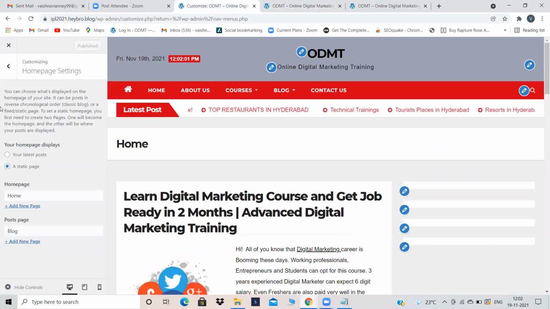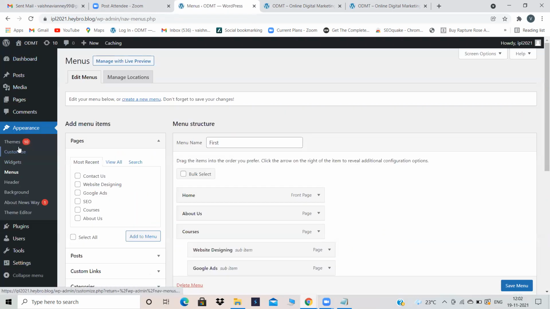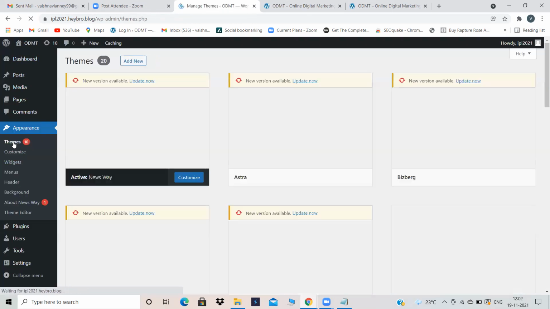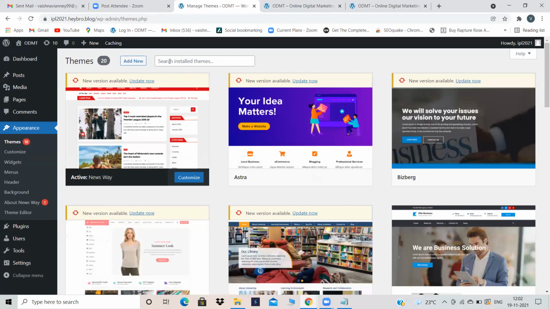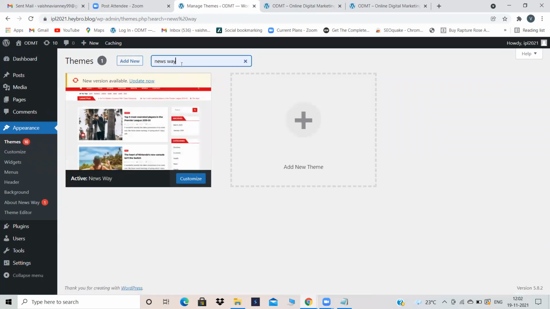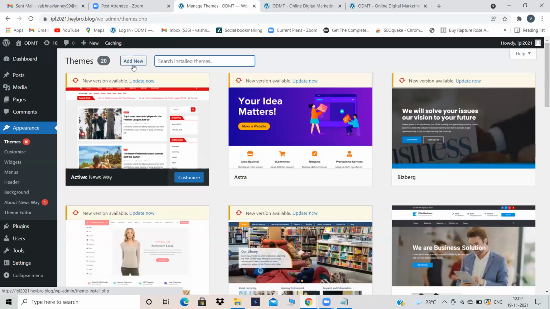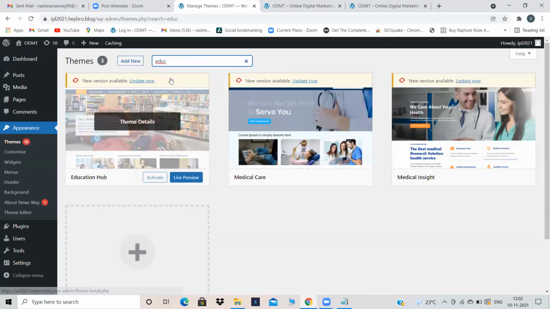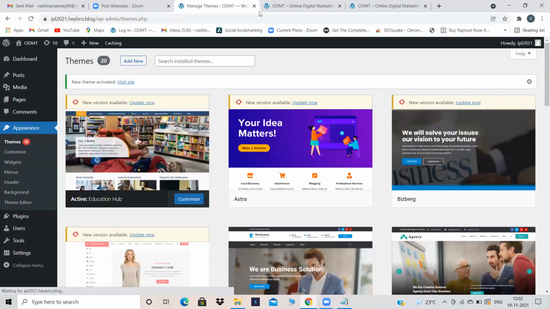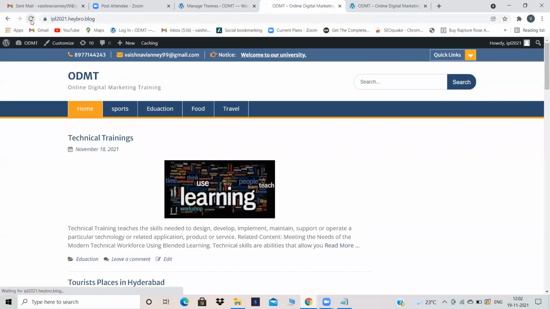Okay, I didn't change the theme. To change the theme, go into appearance, under appearance themes, and your installed themes. No need to add new for your installed themes. If it is not installed, then you have to click on add new. Education Hub is already installed, so I'm just activating it. Now click on refresh.